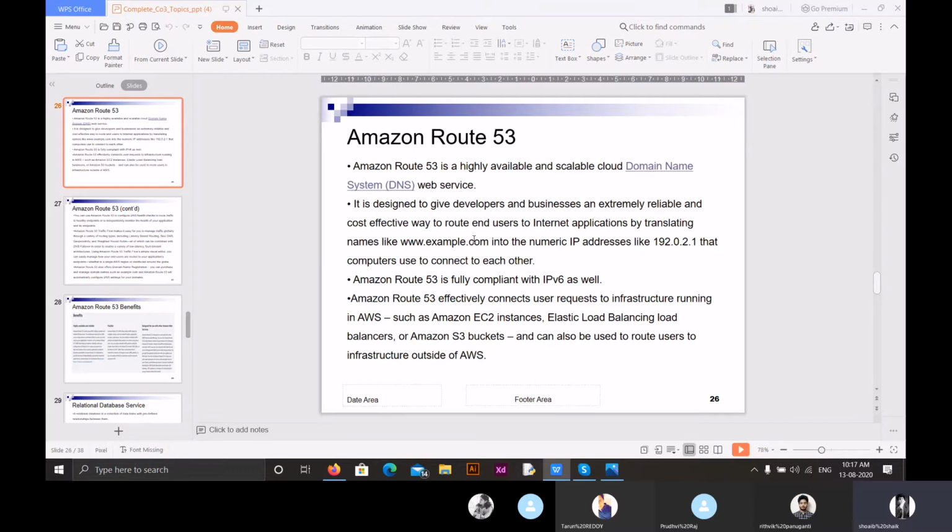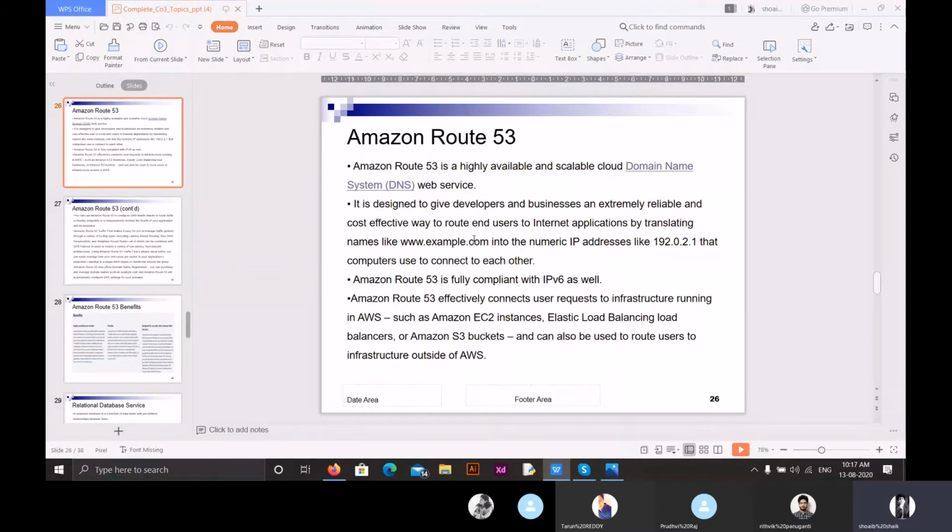Apart from this, Amazon Route 53 effectively connects user requests to infrastructure running in AWS, such as Amazon EC2 instances, Elastic Load Balancing load balancers, or Amazon S3 buckets, and can also be used to route users to infrastructure outside of AWS. We have been discussing these things these days: what EC2 instances are, what Elastic Load Balancing and load balancers are, and what Amazon S3 buckets are. All of these can be routed and identified using Amazon Route 53.